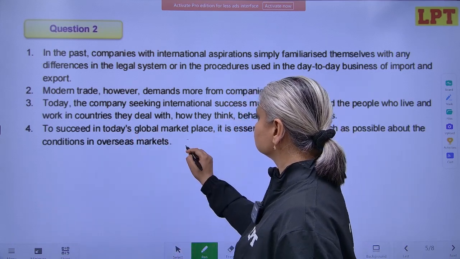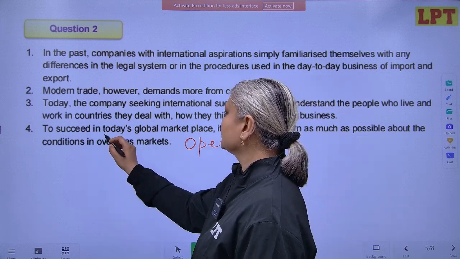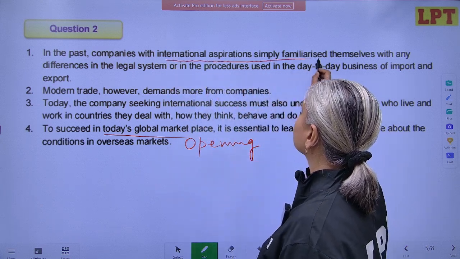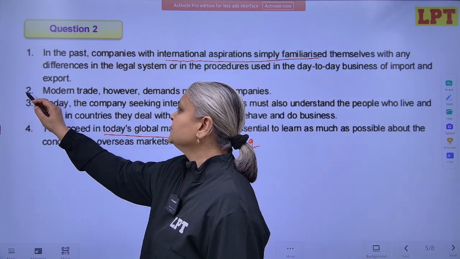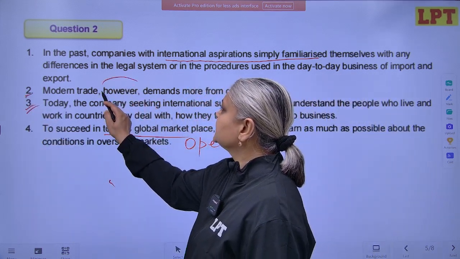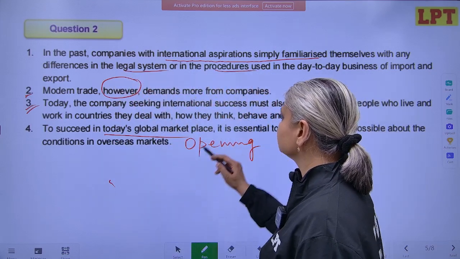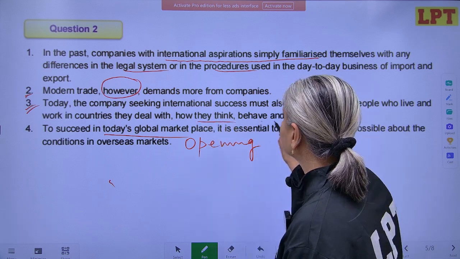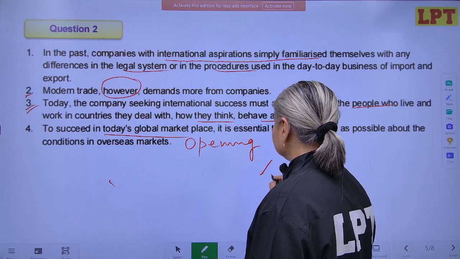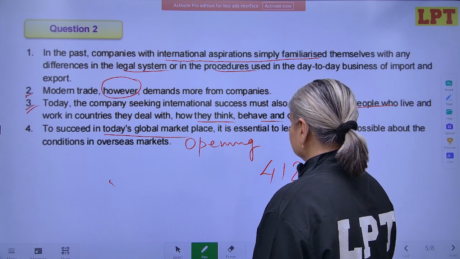Now, let's understand that this is the opening sentence. It is introducing the topic. It is talking about today's global markets. Then it is saying that previously what was the only requirement? However, what is required now is much more. And what that requirement is, is stated in 3. So we have these key clue words. In the past, it was only familiarizing with legal system and procedures. Now it is about people, how they behave, do business, everything has to be understood. So it should start with 4, move to 1, then coming to 2, then coming to 3.